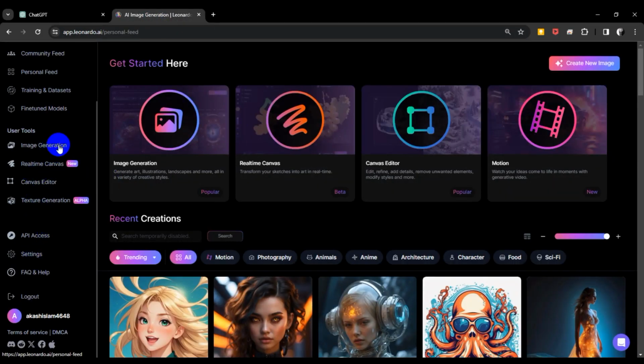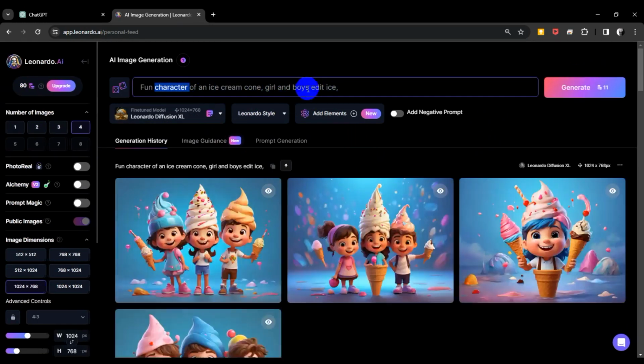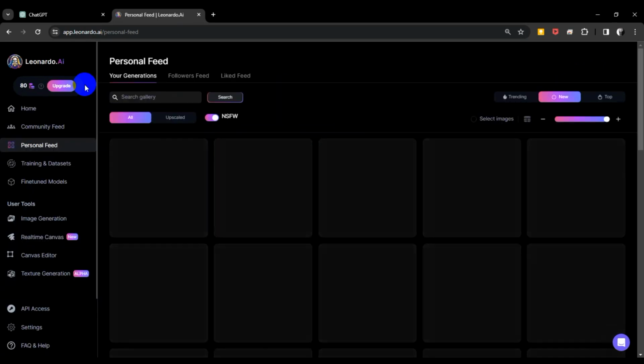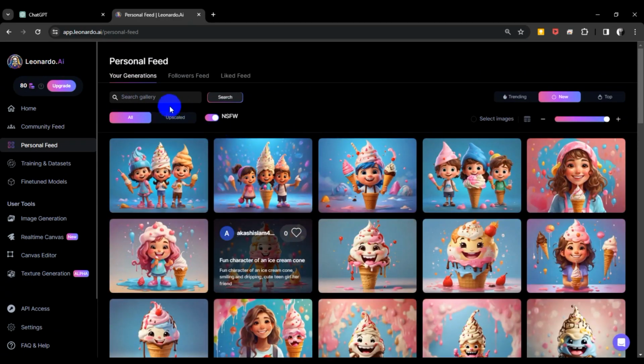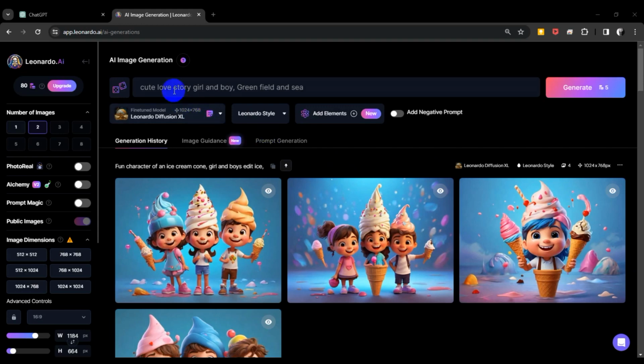So click AI and I'm just typing the prompt, cute. Search gallery, not this, I mean just create, generate AI. So guys, I'm just pasting the prompt: cute love story, girl and boys, Greenfield and sea. So now generate just 2 images.